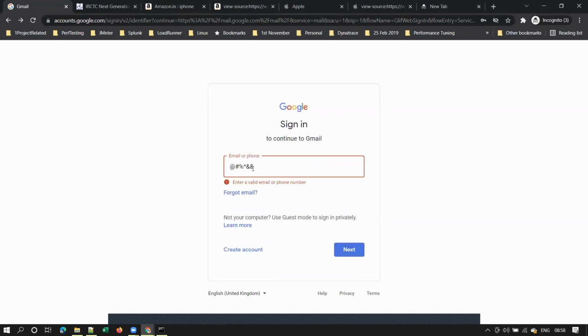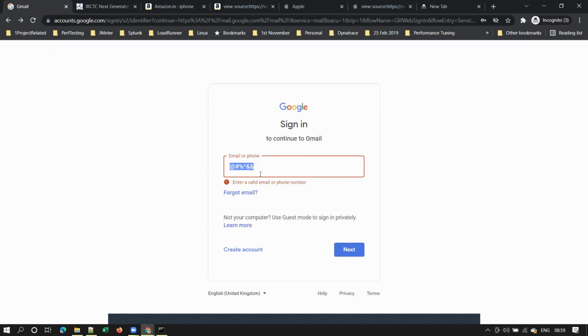So it will display an error message, right? Now, how does Gmail know that this is an invalid email address? Will this username, whatever you entered, go to the Gmail server or not? This need not go to the Gmail server. Means when you enter some invalid characters like this, it need not go to the Gmail server, right?